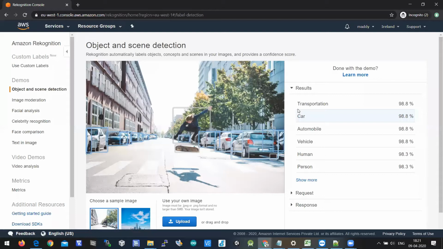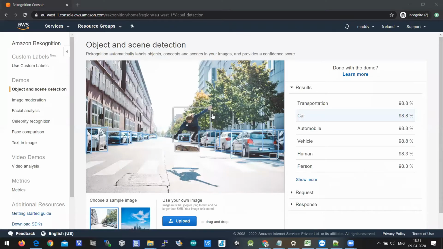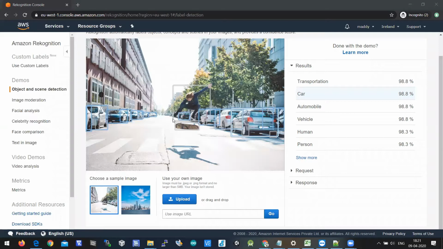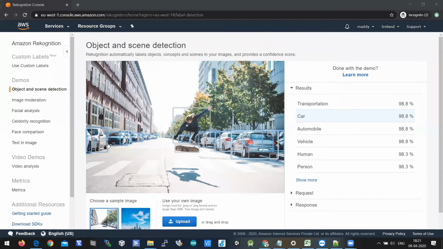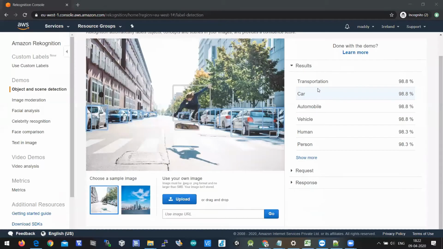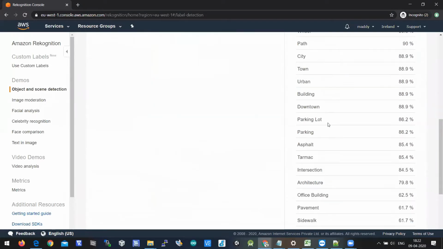So let's check one simple service, say object and scene detection. This is a sample test image displayed in the page. If you look at the image, there are various automobiles, various cars, a person who is standing there, and a skateboard. When this image is passed to Amazon Rekognition, it is able to identify the objects in the image: transportation 98.8%, car, it has identified as car, which is 98.8%, automobile, vehicle, human, person, and a lot of objects are being identified here.